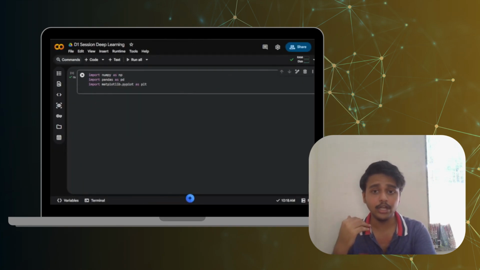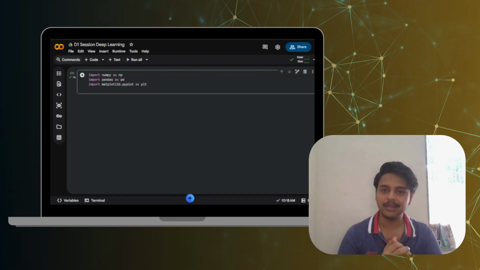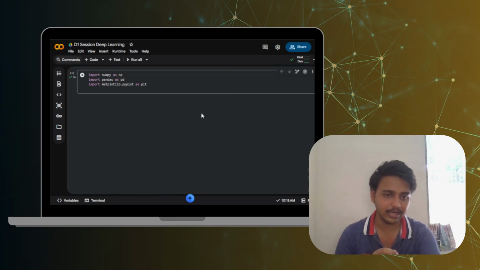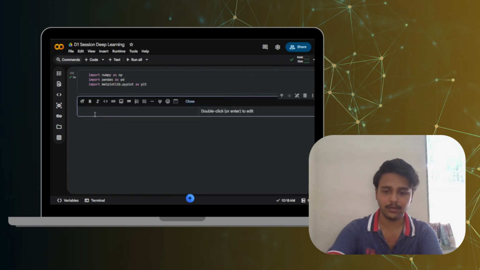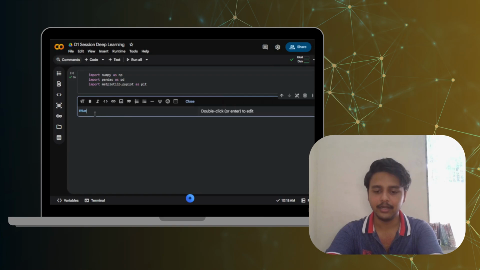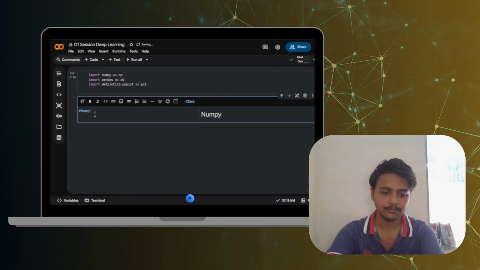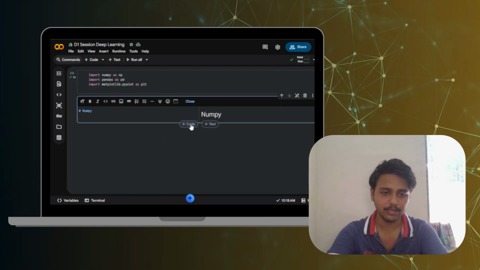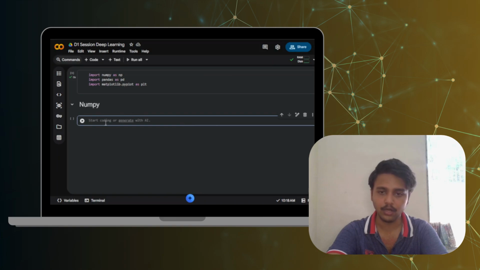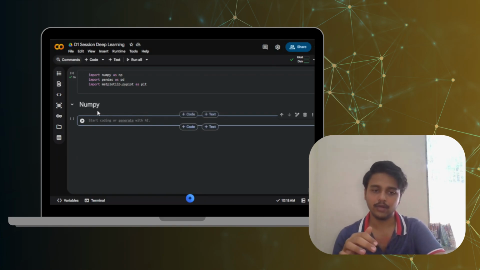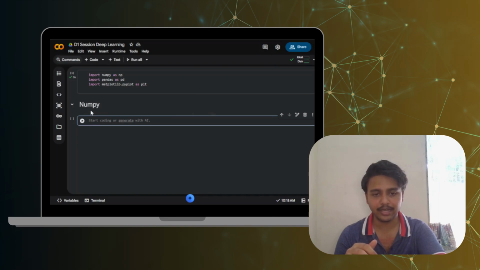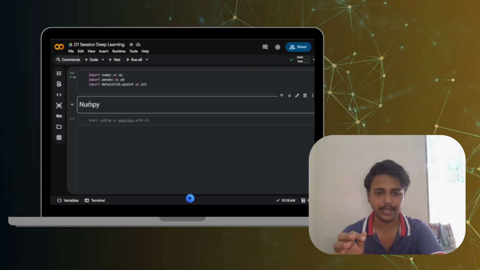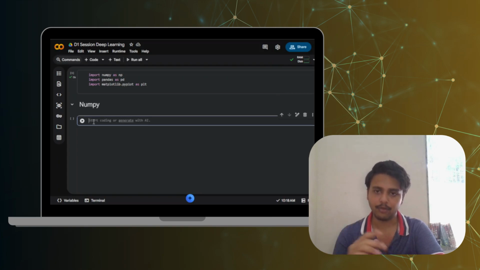Now we will move on to the next line of code in which we are going to discuss the first library, which is NumPy. NumPy stands for numerical Python. So let me first write it here so that you understand it in a better way. Control enter to run this particular block. I am going to add a code cell for our coding, and whenever we need text, we are going to write it in markdown format.